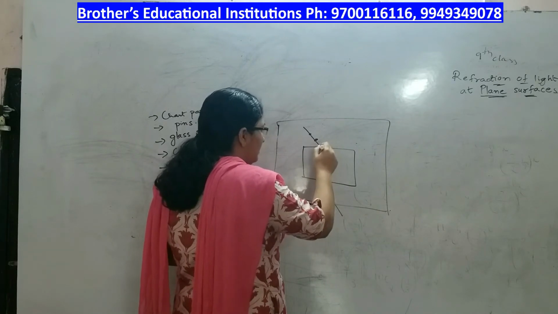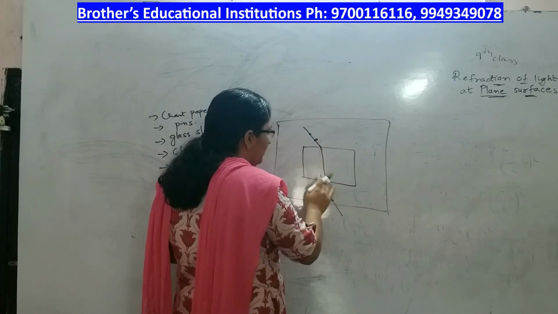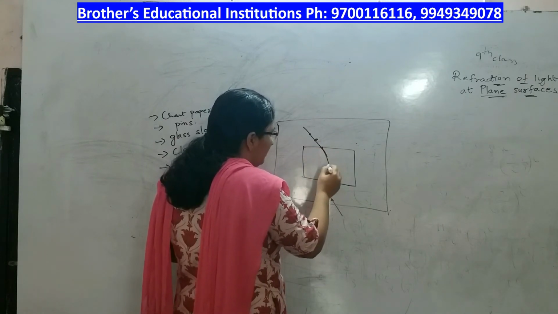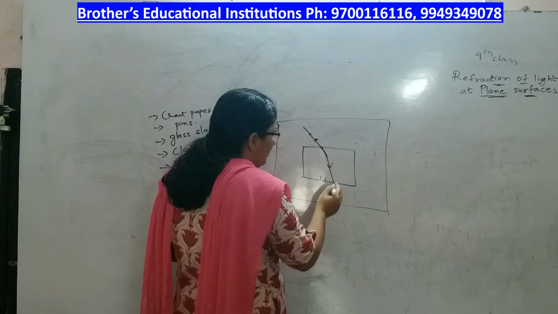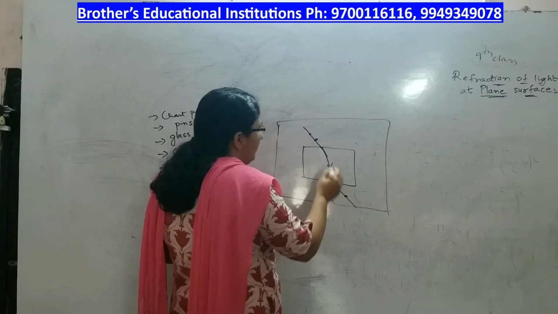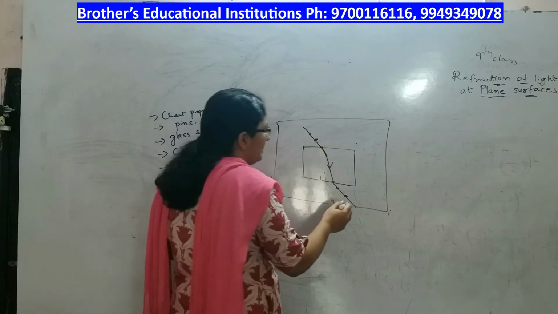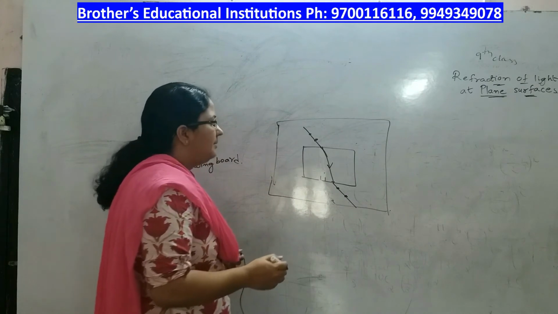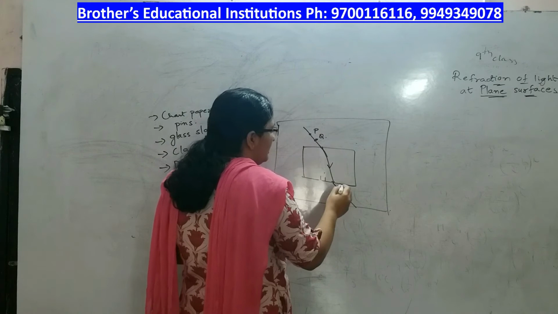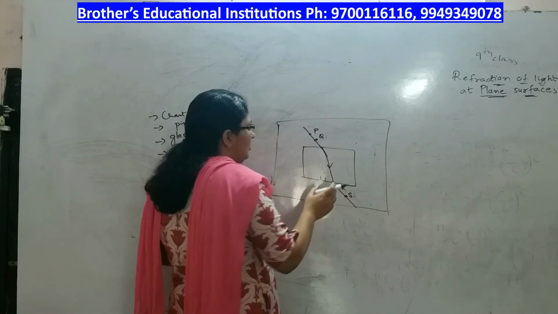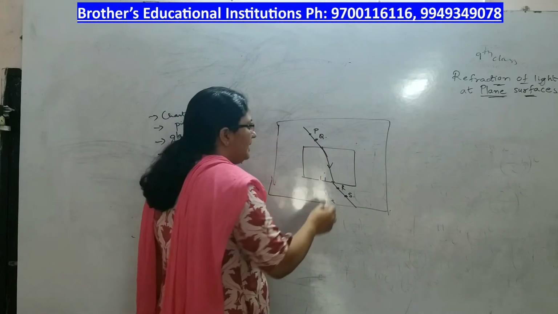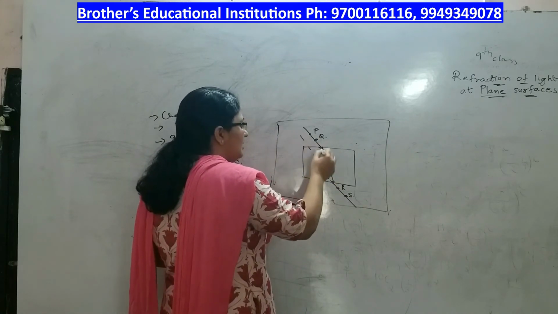The ray will be bent, and you will get the ray over here. Try to see these points on the other side of the glass slab. Let us call this PQ and this RS. Now you will observe that after removing the slab, these two rays are not in a straight line, but they are parallel to each other.